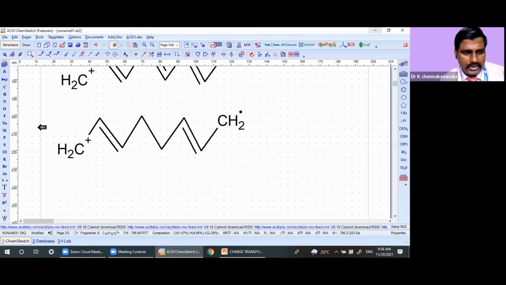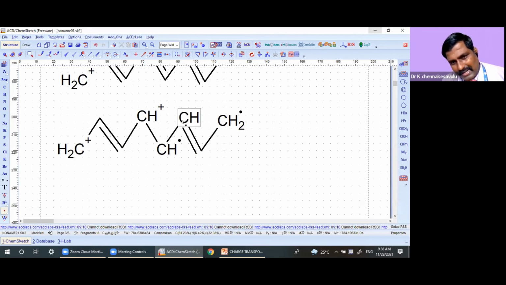This carbon is getting positive charge and this electron, where we are getting one electron to this. What will happen? This electron and this electron will come together and it will form a double bond.